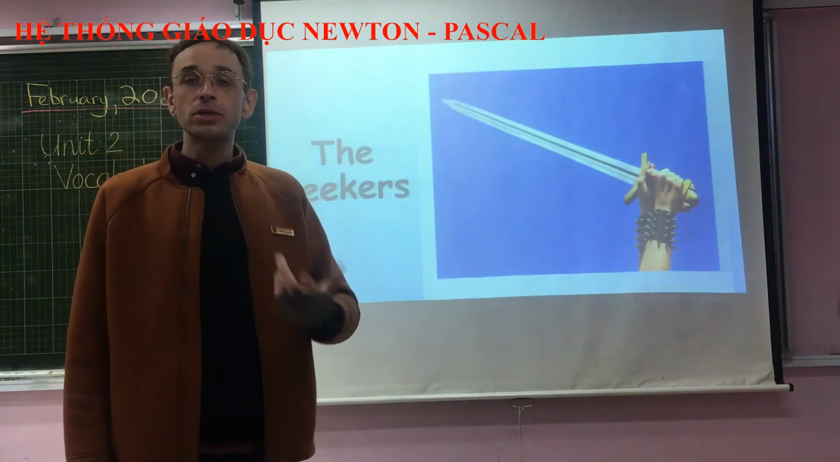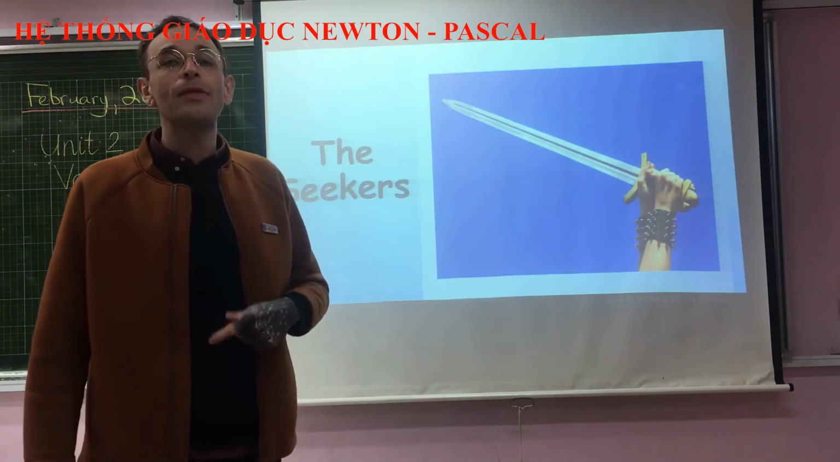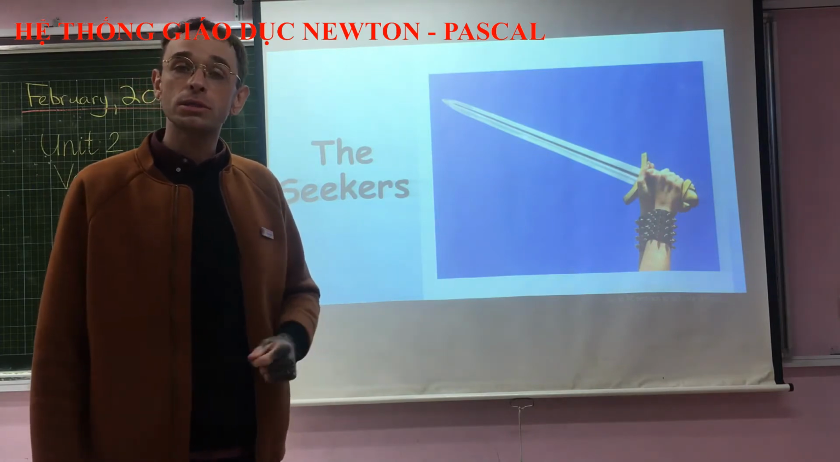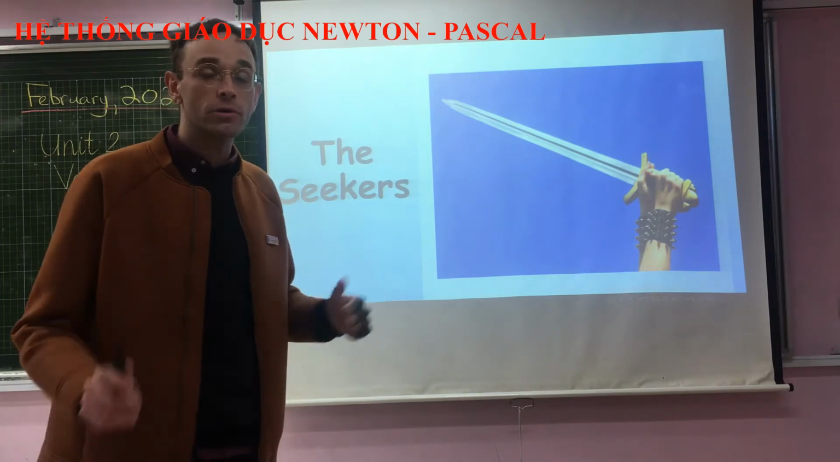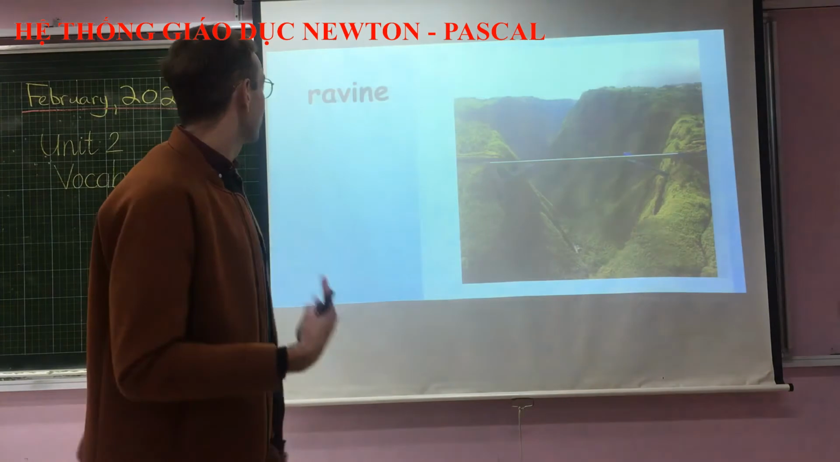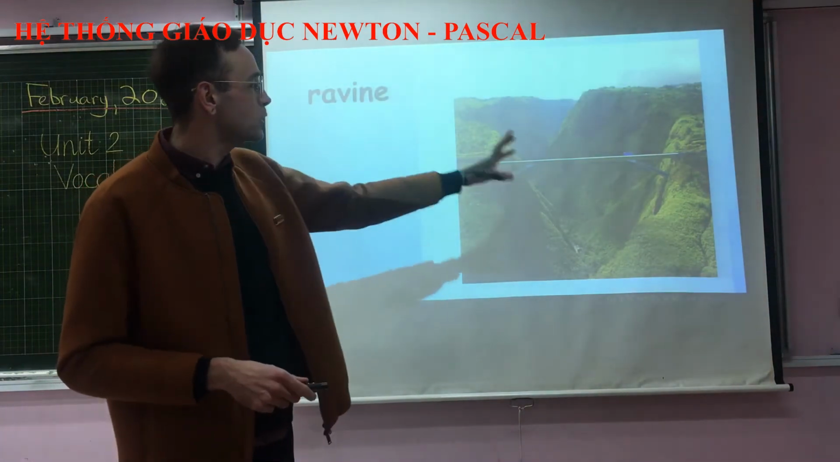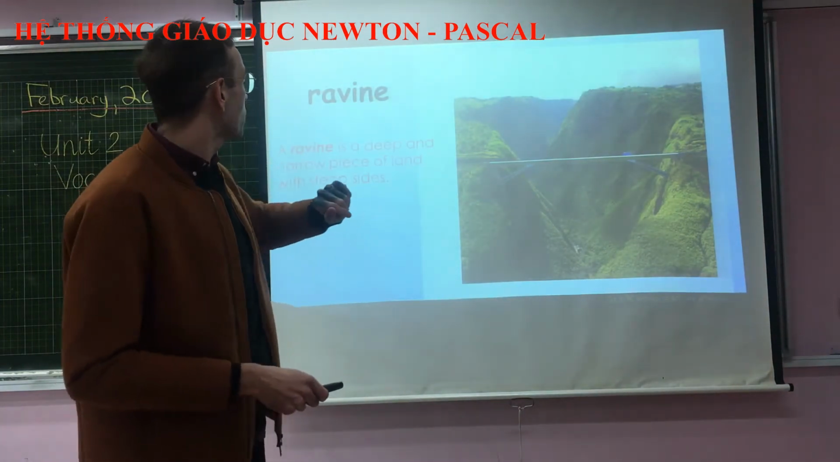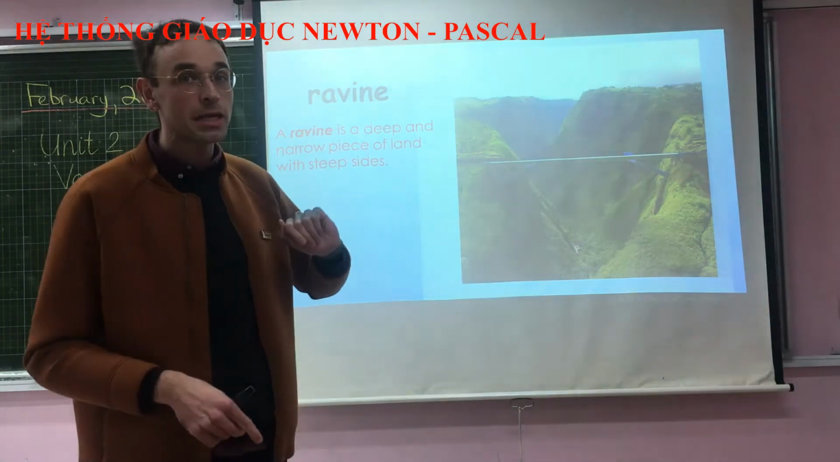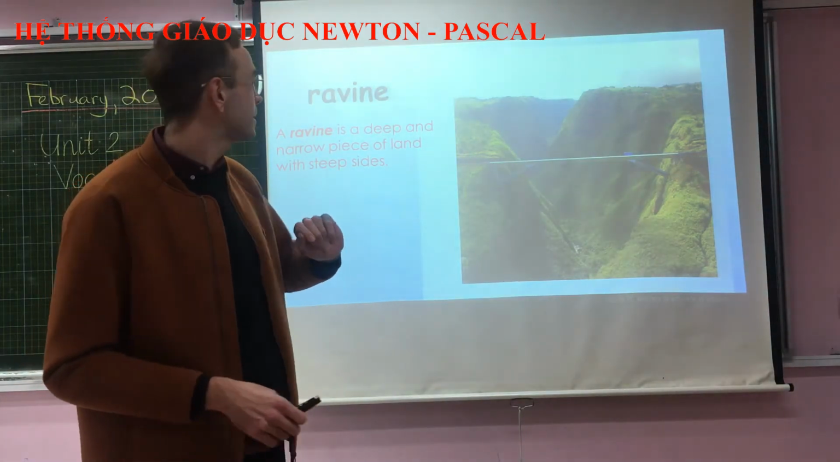Now remember, in Unit 2, we had a story called The Seekers that we read. And in that story, there were also some important words that we are going to review at this time. The first word is ravine. So here we have a picture of a ravine. A ravine is a deep and narrow piece of land with steep sides.